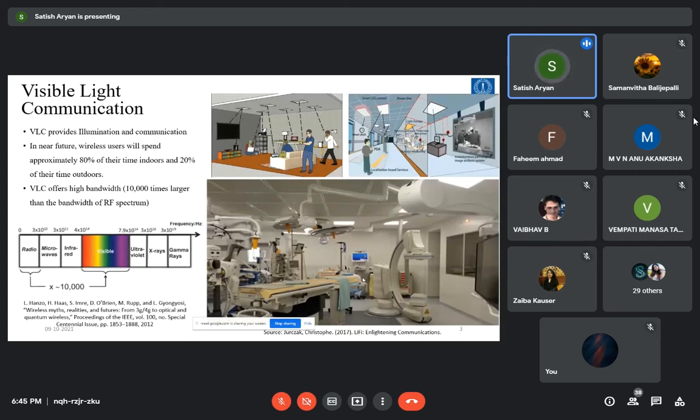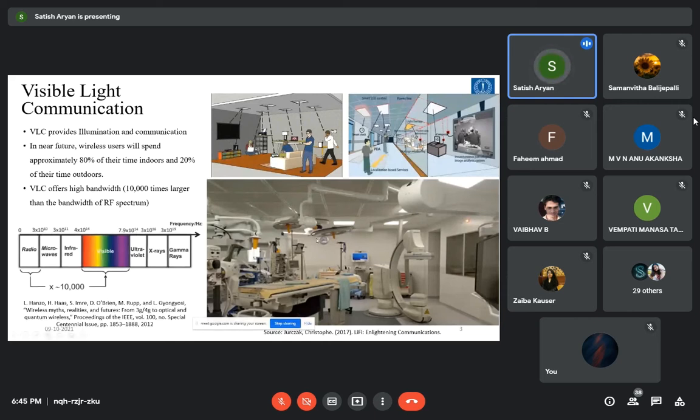So VLC is visible light communication, where we are going to use light as the source of data transmission. Normally light provides the illumination, so we use the same illuminating light for communication also. That's the two-sided aspect of visible light communication.